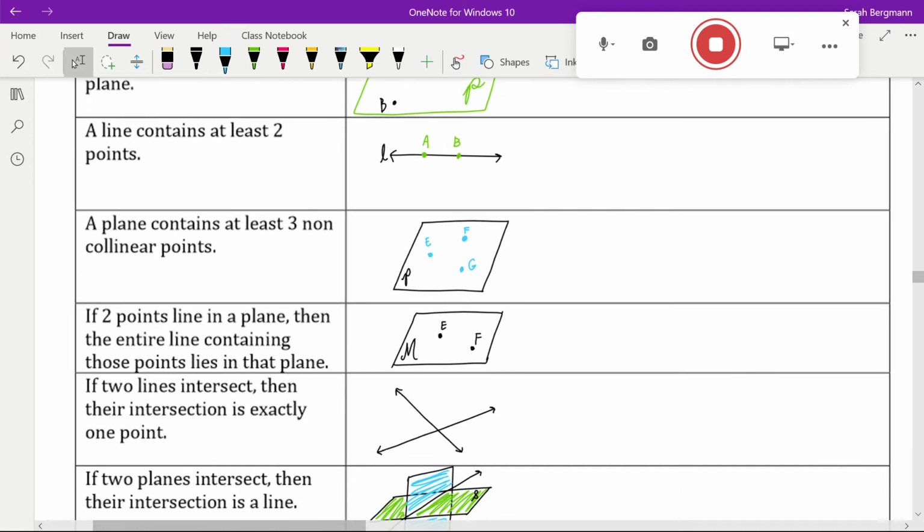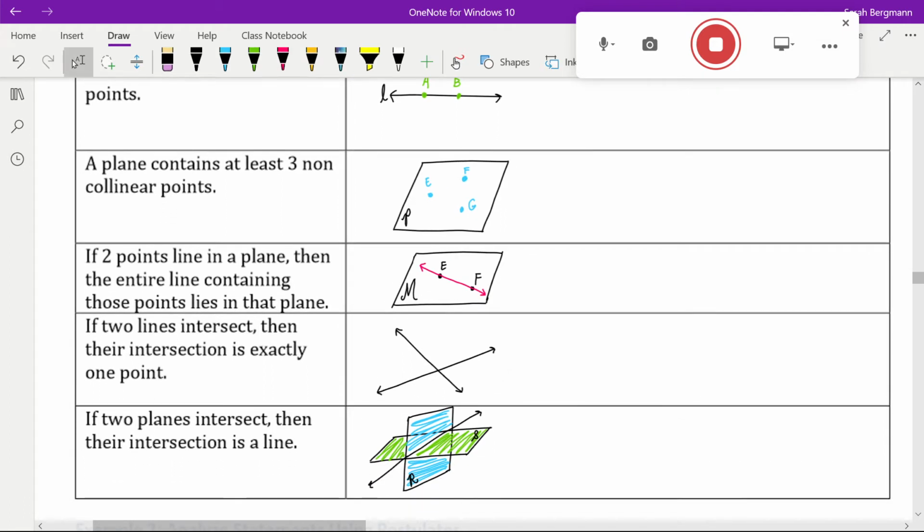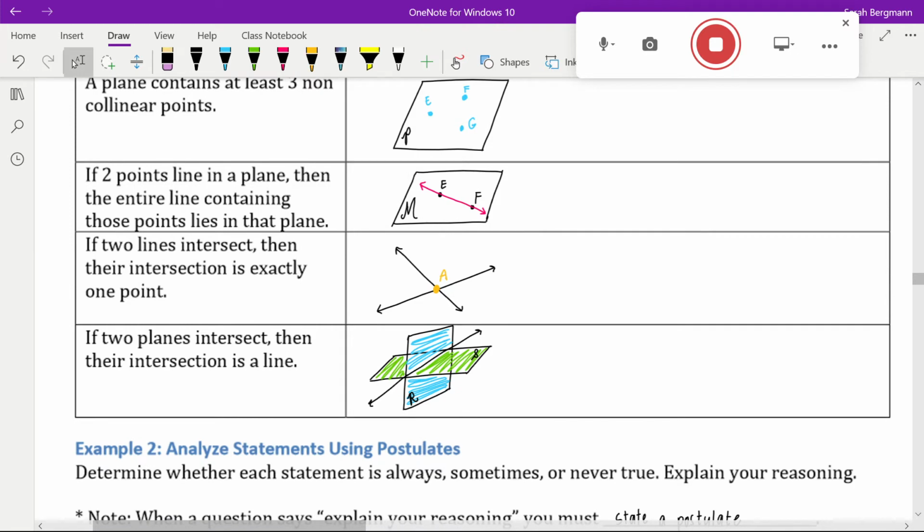Next, if 2 points lie in a plane, then the entire line containing those 2 points lies in the plane. So if we have plane M and we have points E and F on plane M, then we know that this line that contains points E and F must also lie on plane M. Next, if 2 lines intersect, then their point of intersection is exactly 1 point. And finally, if 2 planes intersect, their intersection must be a line.